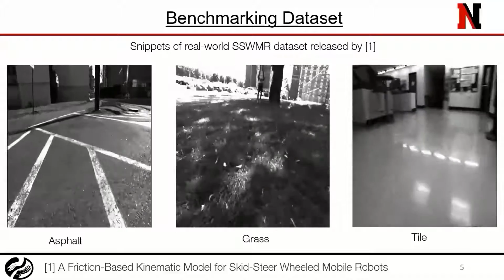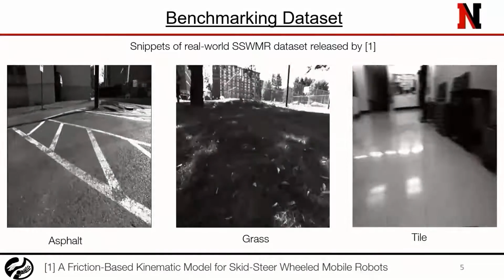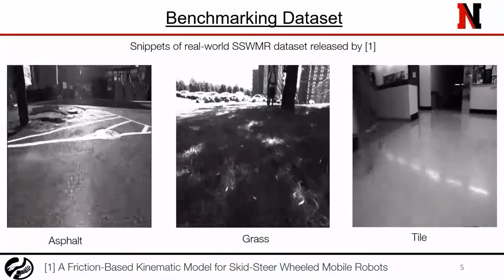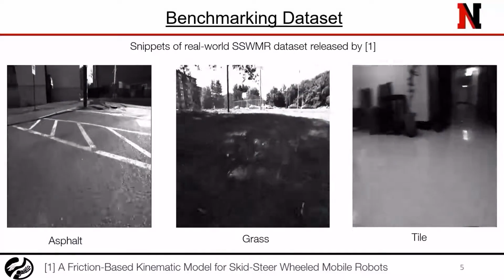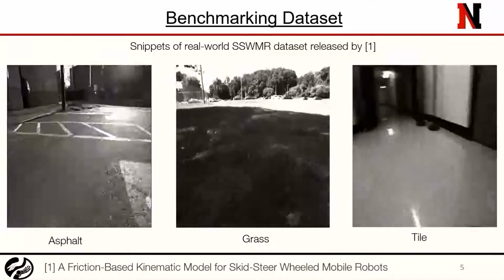For benchmarking purposes, we use an exhaustive real-world dataset for 3 different terrains: asphalt, grass, and tile. For more details on the dataset, please refer to the reference at the bottom of this slide.